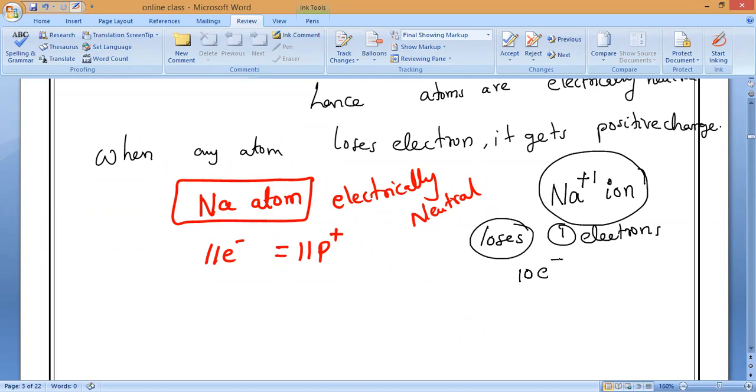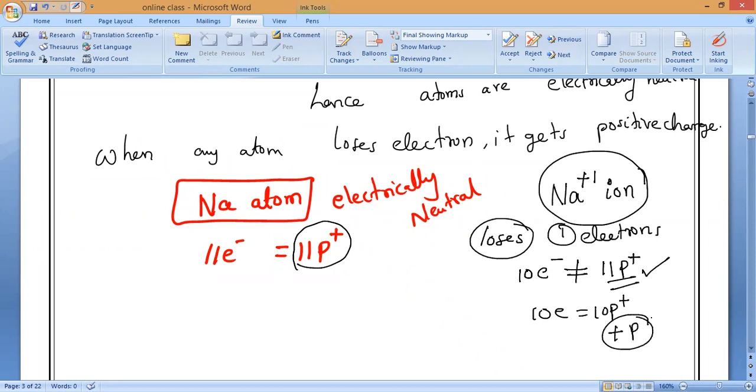How many electrons are there? 10 electrons are there, but still, who is not changing? Who remains constant? Protons remain constant. Now if you notice, here 10 electrons is equal to 10 protons, but how many protons are extra here? One proton. So one positive charge is extra.